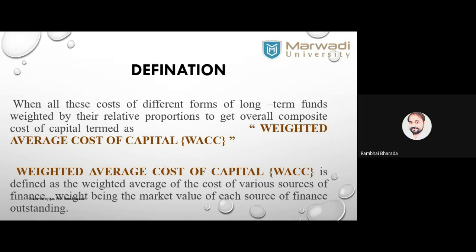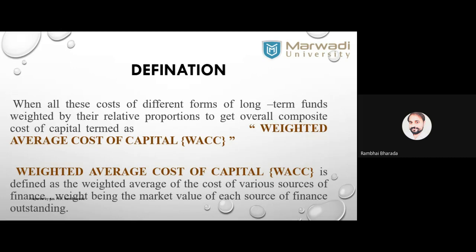Whatever we have done with this example is written in the definition. These are different forms of capital: equity, preference, and debt, by their relative proportions, to get the overall composite cost. Relative proportion means 20%, 15%, sorry, 10% upon the proportion in the capital, 1, 1, 1, and 1, so upon 3. Are we clear about the concept? वापस से एक बार रिपीट कर देता हूँ जिसको नहीं समझ में आया. यहाँ पे हम जो भी रिसोर्सेज, जो भी फंड, जो भी मनी यूज कर रहे हैं उसकी एवरेज कॉस्ट कैलकुलेट कर रहे हैं.